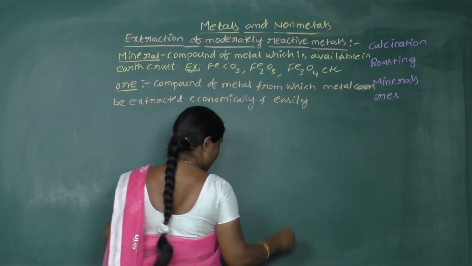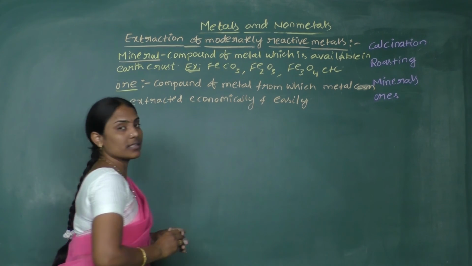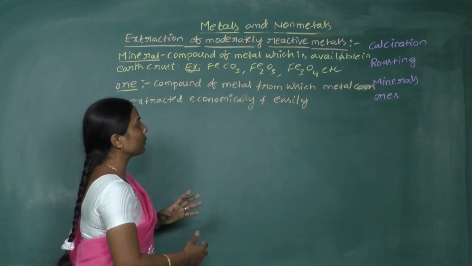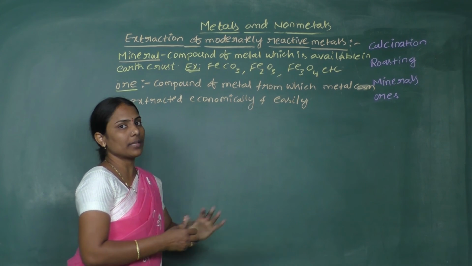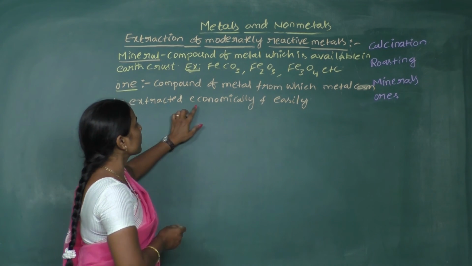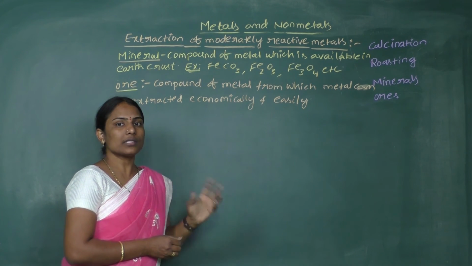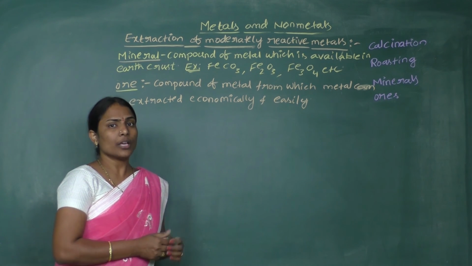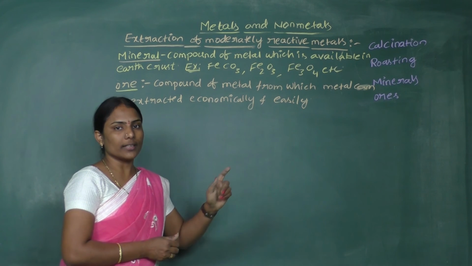There should not be many steps during the extraction process. We should be able to extract the metal easily from that compound, and at the same time it should be extracted economically, meaning the process should not be costly. Such a mineral we call an ore.